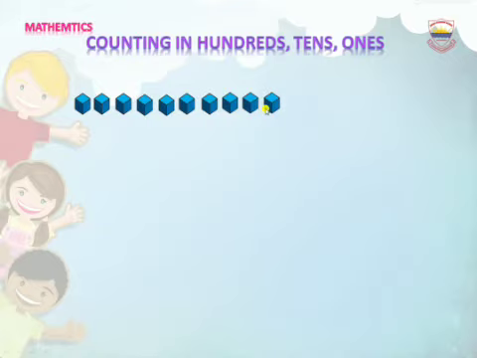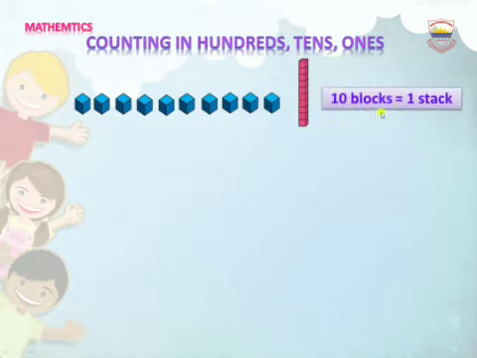With these 10 blocks, we make one stake. We can say 10 blocks are equal to one stake. Actually, 10 ones make one 10.